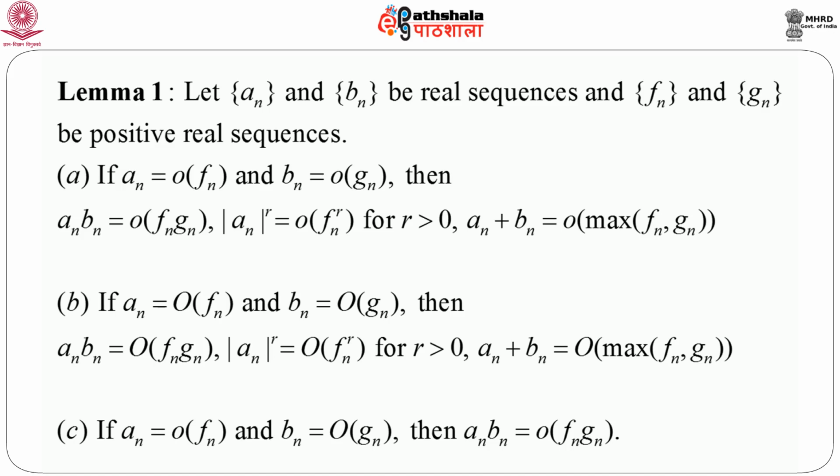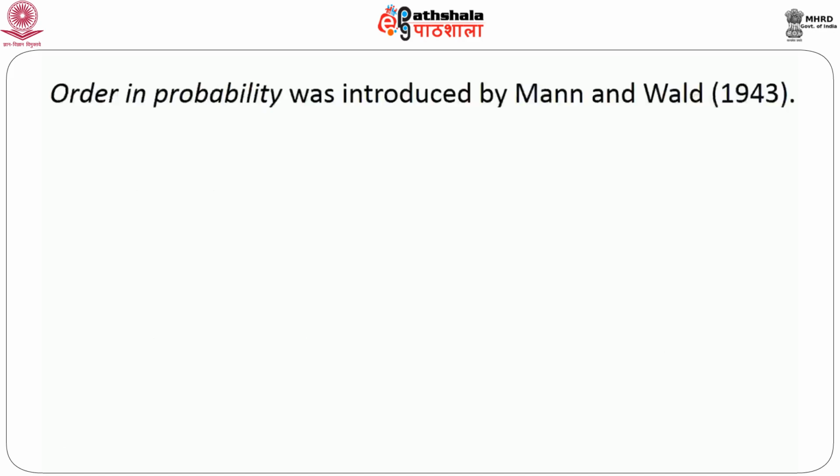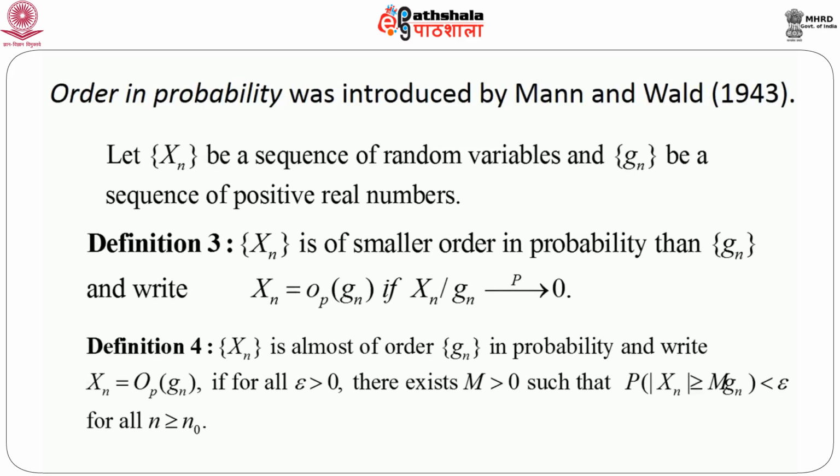Now, let us see how to prove this lemma. But before that, we should remember that this order in probability was introduced by Mann and Wald in 1943, and that really revolutionized the concept and the proof of many results in probability theory, and the proof of this result has become very easy. So, this proof we are not going to discuss, but it is immediately clear that if we consider the sequence of real numbers from our real analysis area, the proof would be pretty obvious. We have to write little epsilon delta definitions, and the proof becomes very obvious.